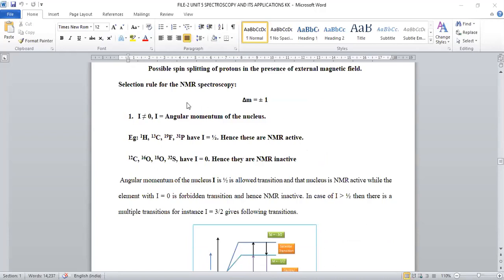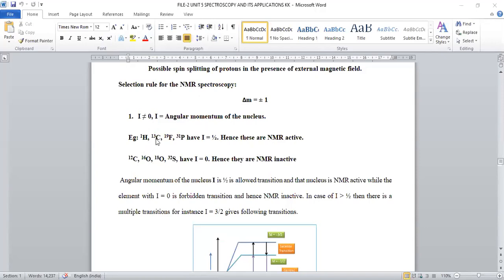Now let us see what the selection rules are. It is a very important selection rule for NMR spectroscopy. In order to predict whether a compound is NMR active or not, the important parameter is the I value. I is called the angular momentum of the nucleus. If the I value is 0, that molecule is called NMR inactive. If the I value is non-zero, that may be half, that may be 3/2, that may be 1. Any one can be there other than 0. Now the compound becomes NMR active.